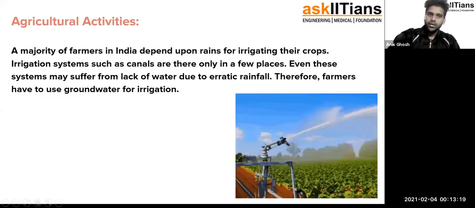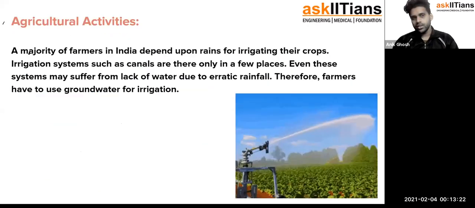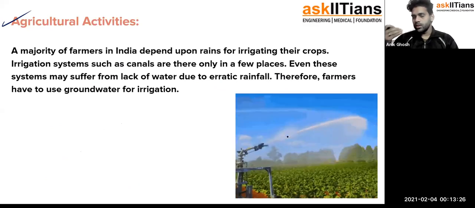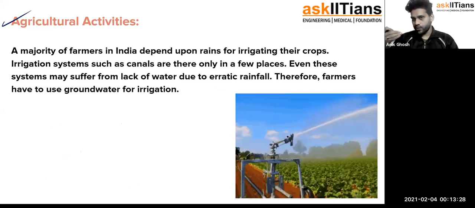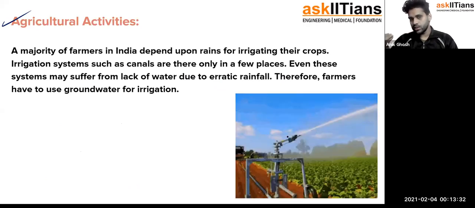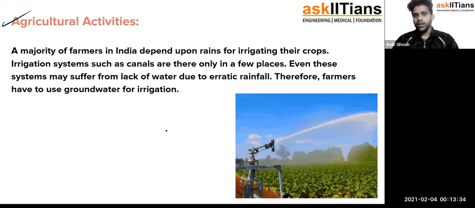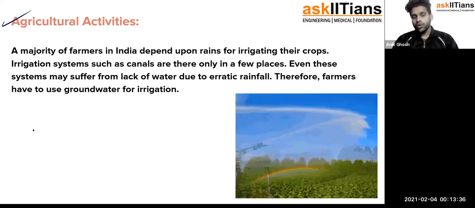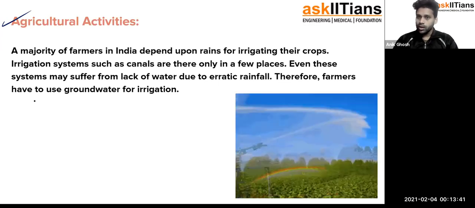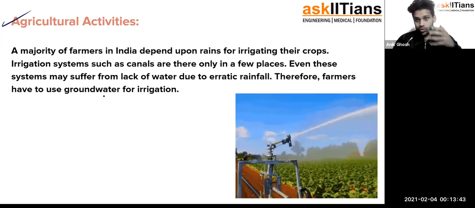Now, agricultural activities are also another reason. Like you can see, this is how they apply water to their crops, and you can see how much water is getting wasted in the process. Because in India or in these types of countries, you cannot wait for the monsoon to come, right? You need to make your backups.